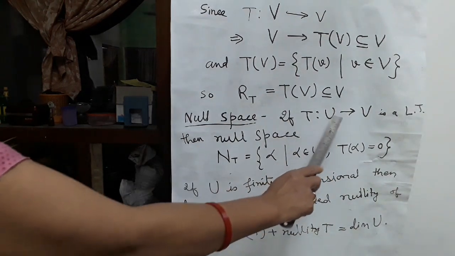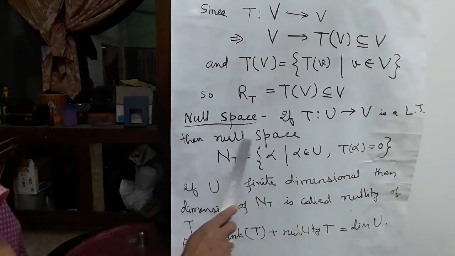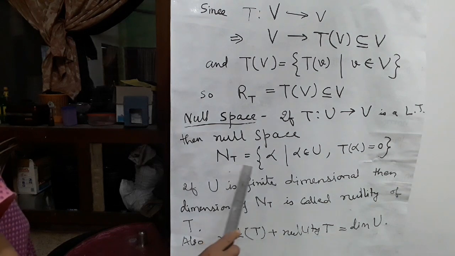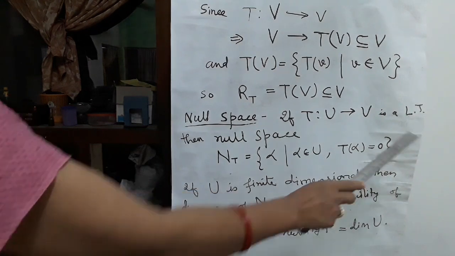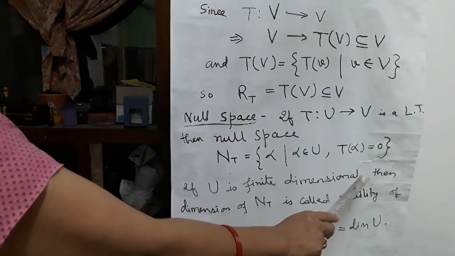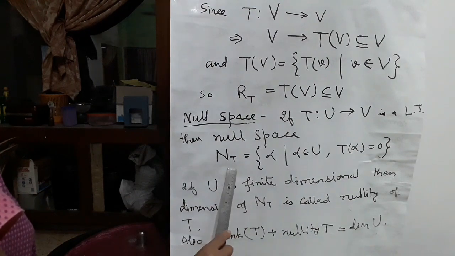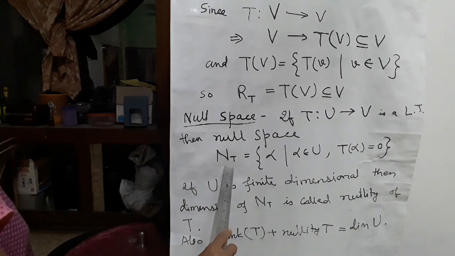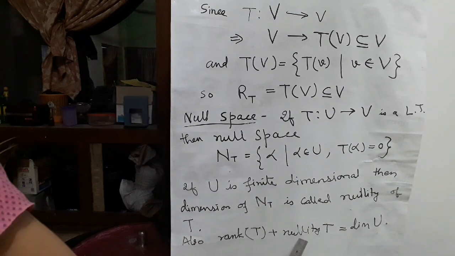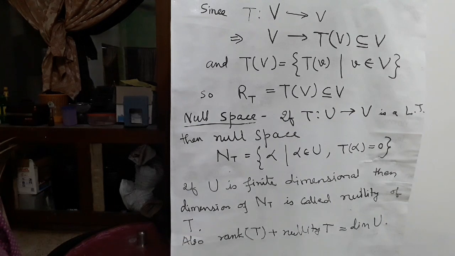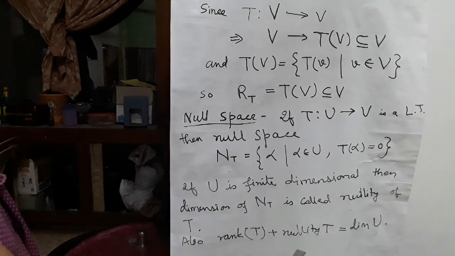Null space. If T: U to V is a linear transformation, then null space represented by N(T) is equal to the set of alpha such that alpha belongs to U, first thing, and second thing, T(alpha) is equal to 0. If U is finite dimensional, then dimension of N(T) is also finite and dimension of this N(T) is called nullity of T. Also rank T plus nullity T is equal to dimension U. Hence, we now conclude this second part of the linear transformation.